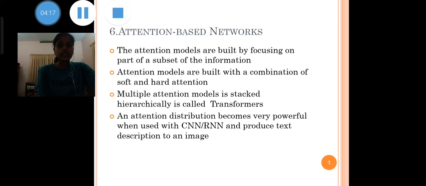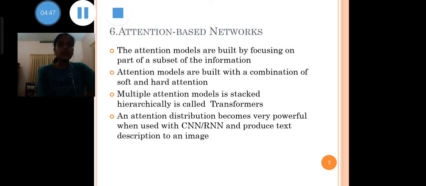The sixth classification is the attention-based network. Attention-based networks are slowly taking over even recurrent neural networks in practice. Attention models are built by focusing on a subset of the information, thereby eliminating the overwhelming amount of information that is not needed for the result at hand.